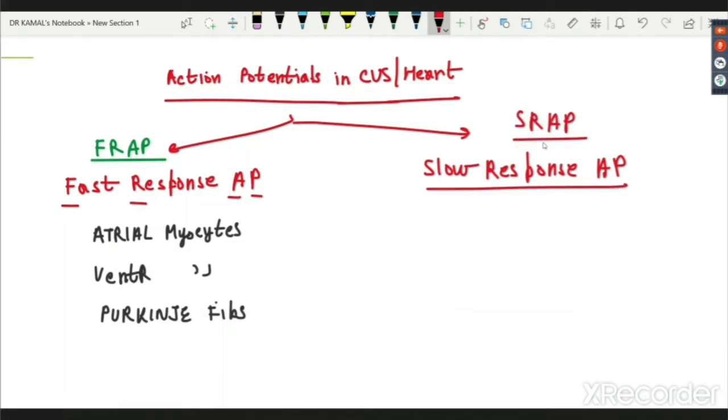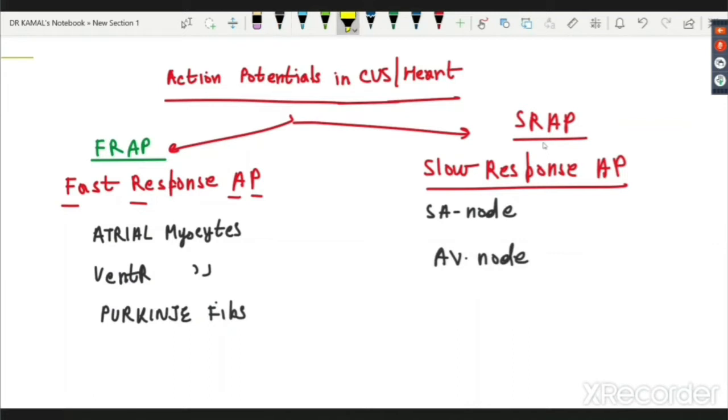So FRAP, which is the modern terminology. FRAP basically means slow response action potential, which is signifying the potential which I will see dominantly in the SA node and AV node.